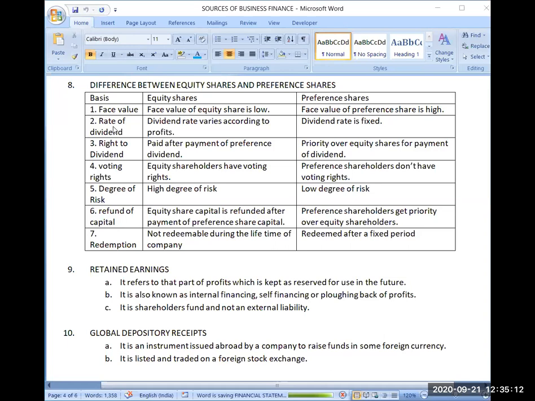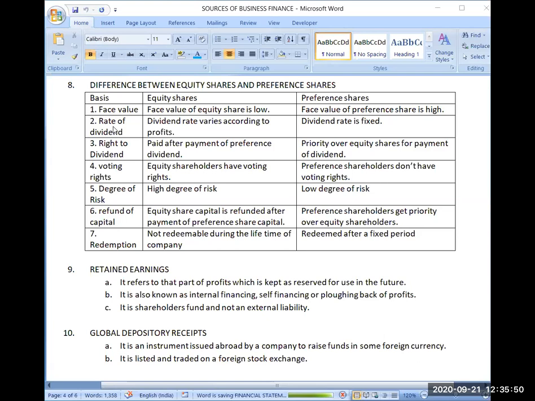Now what is the concept of face value? First be clear about that. Whatever the price is printed on any article, like a book, the price which is printed on that is rupees 100. So that 100 will be called the face value of that book. Whatever MRP is printed on any article, on any goods, that is termed as face value. So now the meaning of face value is clear.